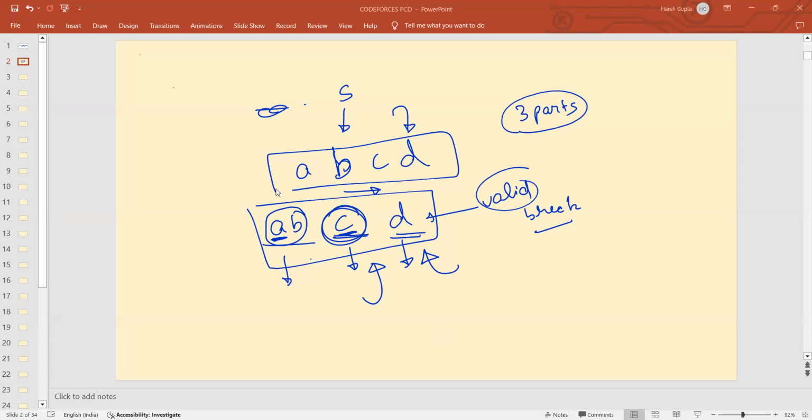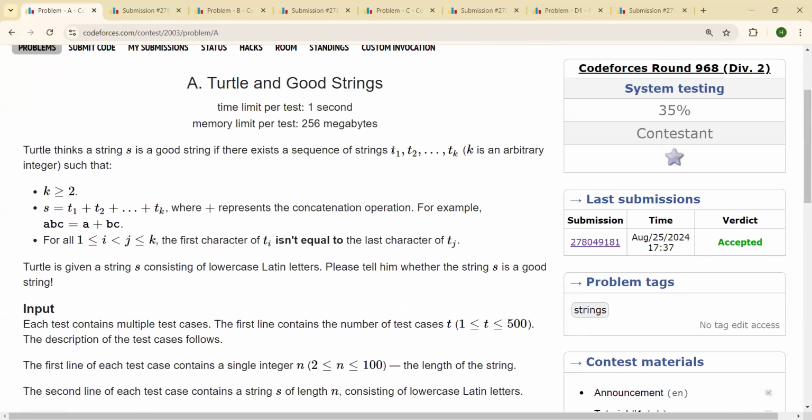Sir, basically we have to divide, or we are given the divisions that we have to divide it. It's given that you are dividing the string into these parts, T1, T2, Tk. You are dividing it into k parts, so that when you add these k parts, it forms the string S again. So basically, you have a string S and you are dividing it into parts.